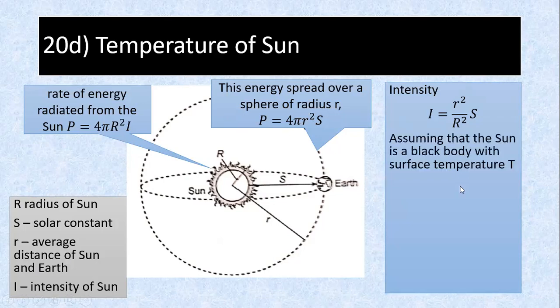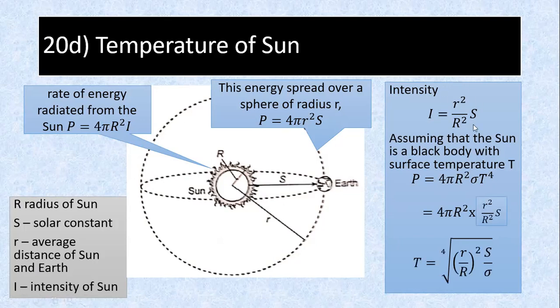Assuming that the sun is a black body with a surface temperature T, so P equals 4 pi R squared. We are just using Stefan's law from just now. There's the surface area, there's Stefan's constant, there's the temperature. Then our 4 pi R squared times I. Then I, we can replace it with this value. Then we can calculate our temperature.